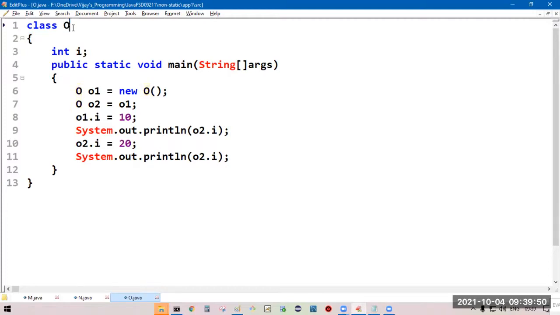Class O. We are creating an object for O class. Next, we are creating a reference for O. It is just a reference of O type, O2.